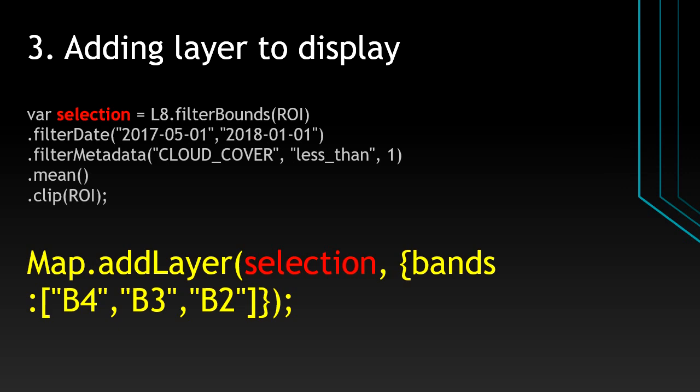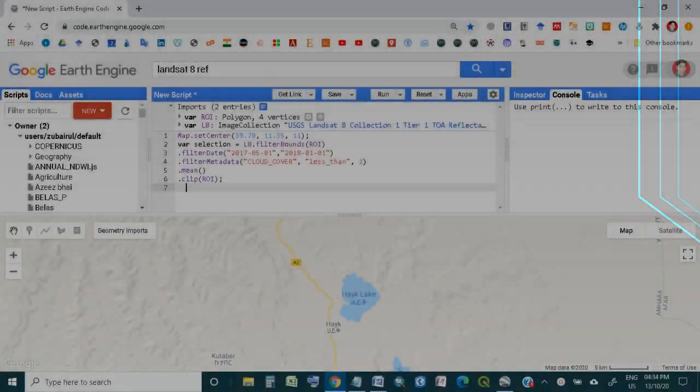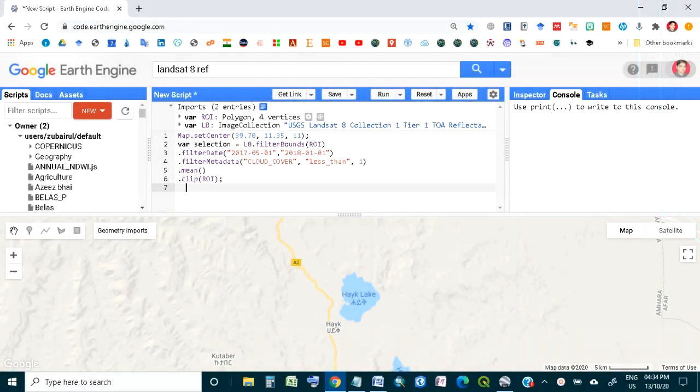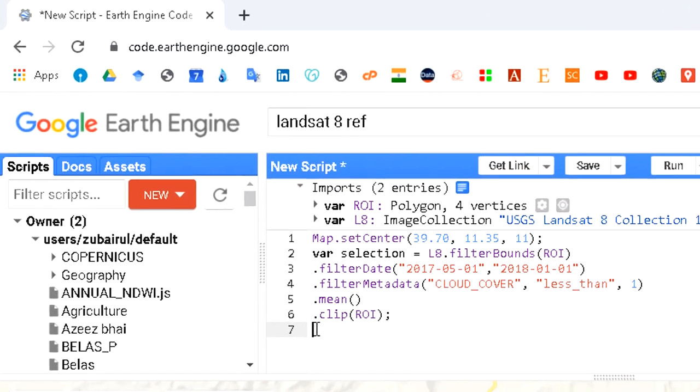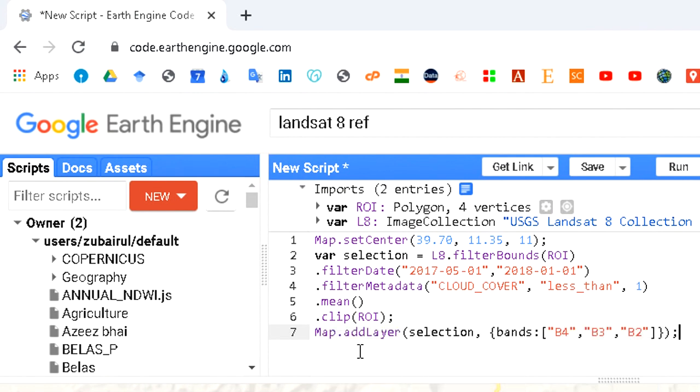So let's do it in the Google Earth Engine. Now we are open with Google Earth Engine to display our data, and here we can see that this is the code for our third step.